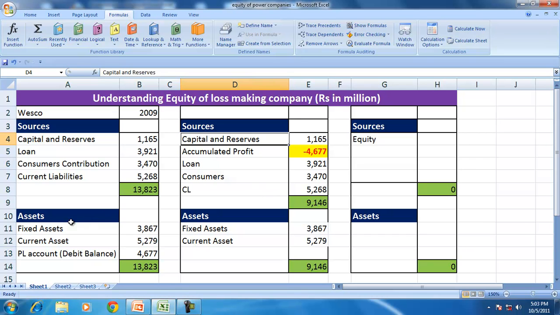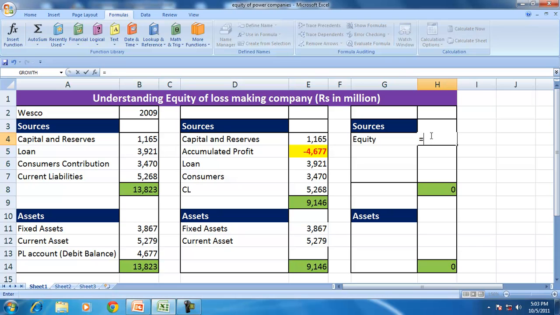Now if you see the sources side, the company is not showing the accumulated losses there, but shows them on the asset side, maybe not to explicitly show the reduction in the equity on the balance sheet. But the accumulated profits as a negative clearly conveys that the company's equity has actually become negative.